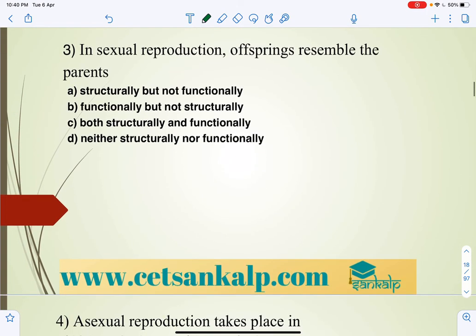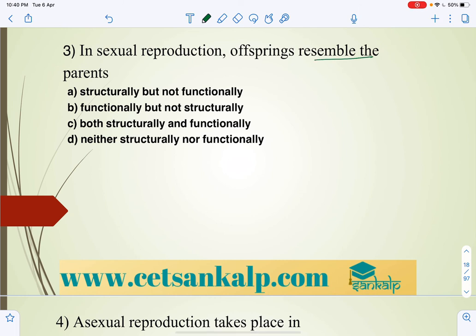In sexual reproduction, offspring resemble the parents. Do they resemble structurally but not functionally? We can't say that. Generally structurally there will be slight variations, but functionally they are the same. If you consider a human being, you can't say that one's heart does some other function.